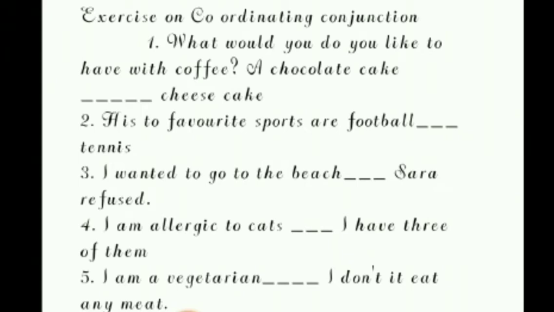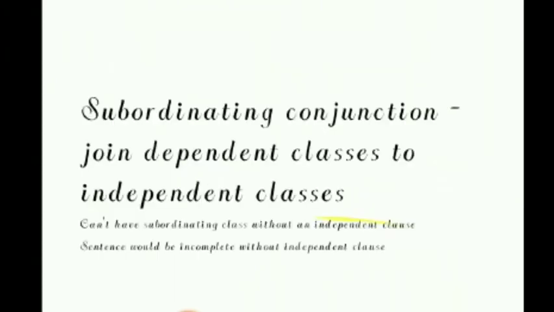What do you like to have with coffee? A chocolate cake or cheesecake? His two favorite sports are football and tennis. I wanted to go to the beach, but Sarah refused. I am allergic to cats, yet I have 3 of them. I am a vegetarian, so I don't eat any meat. Okay. Next come the subordinating conjunctions.